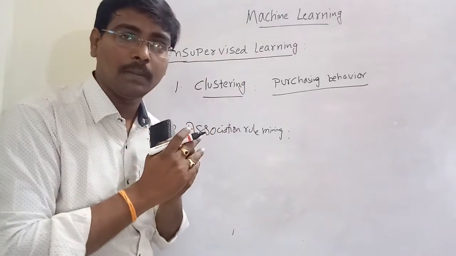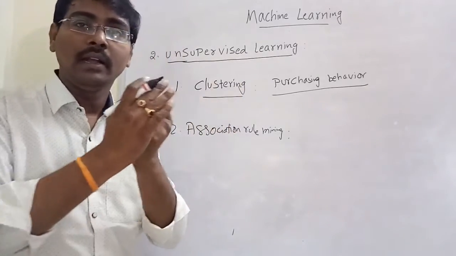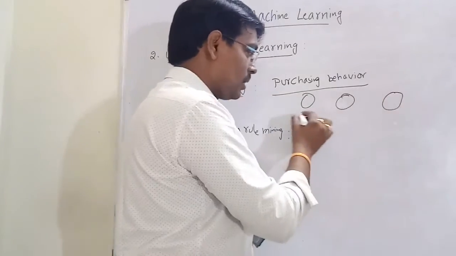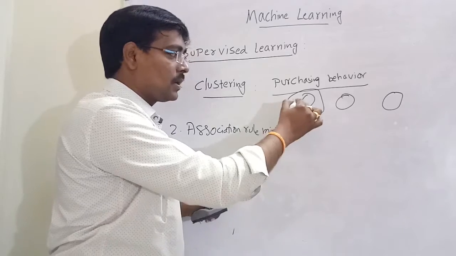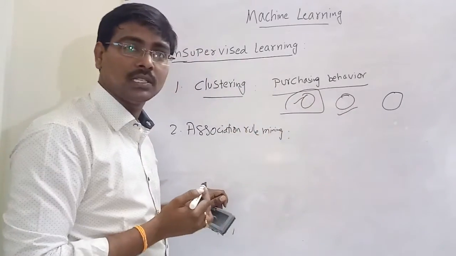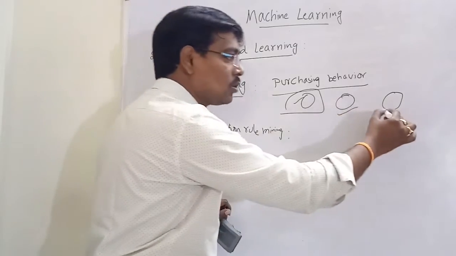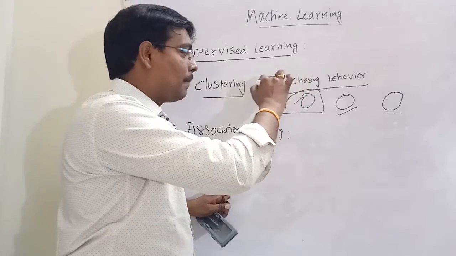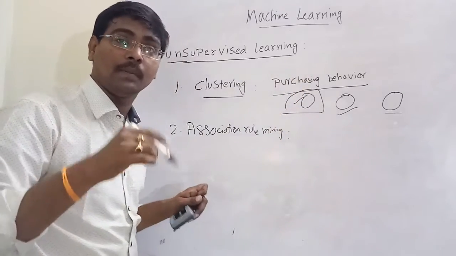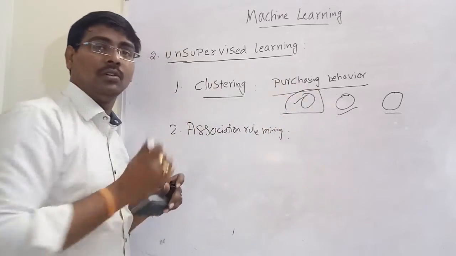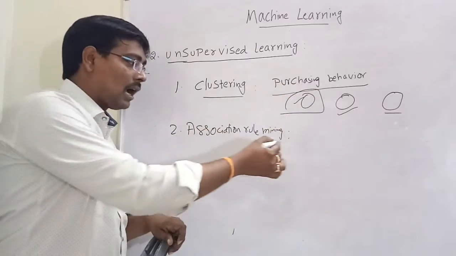Suppose I have 100 customers. The 100 customers are divided into three groups. These customers purchase electronic items. These customers purchase grocery items. These customers purchase cloth items. Based on some factor, it automatically divides into different groups.